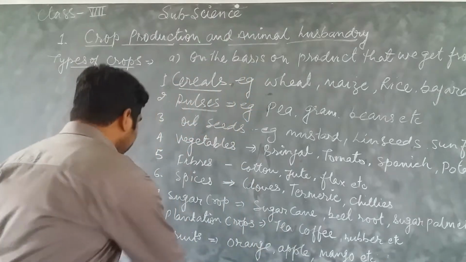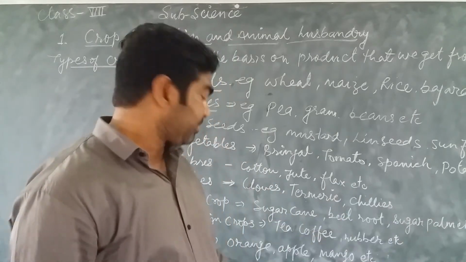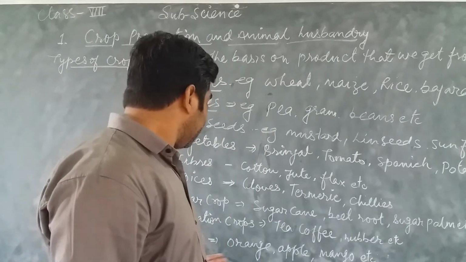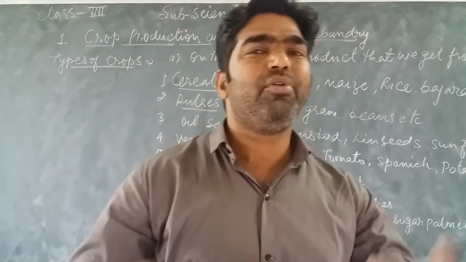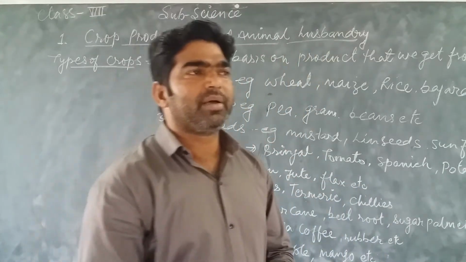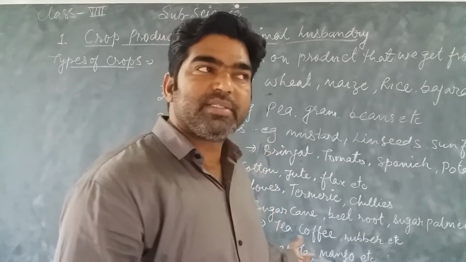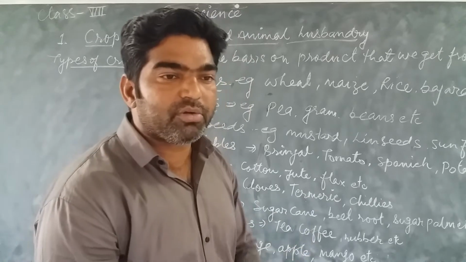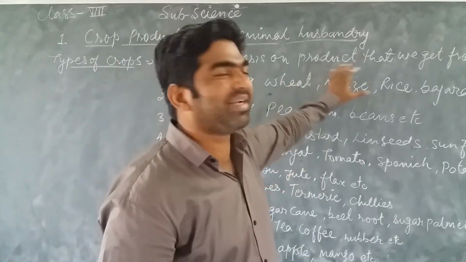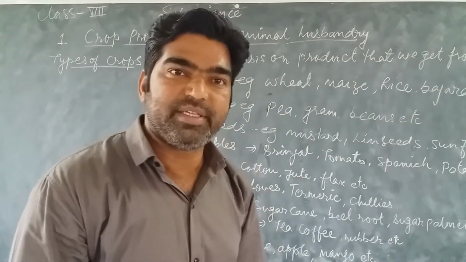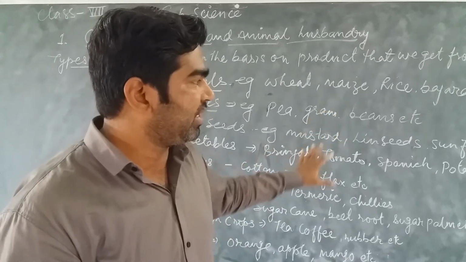And next one, that is fruits. This is the different types: orange, apple, guava, mango, many more, pineapples, grapes. So these are the crops that are considered as fruits. So these are the different types of crops on the basis of what type of product we are getting from these crops. I hope everybody understood this very well.